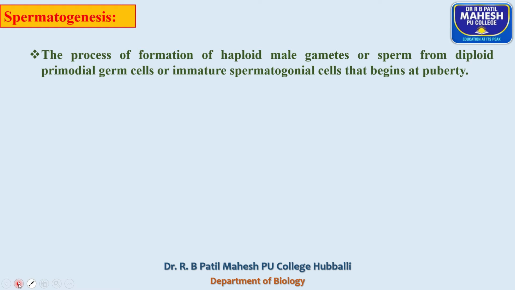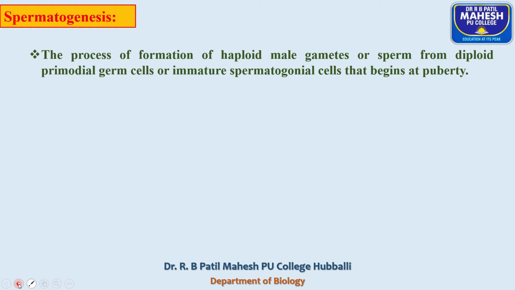The process of spermatogenesis takes place within the seminiferous tubules of testes under the influence of two gonadotropins, one is FSH and the other LH. And you already know that FSH is commonly known as gametokinetic factor because it initiates gametogenesis.